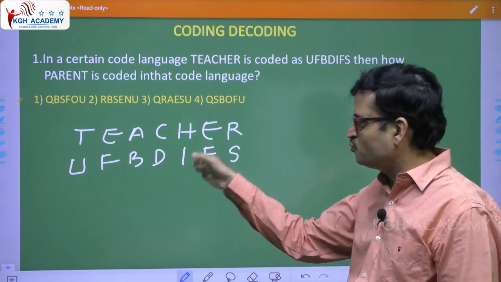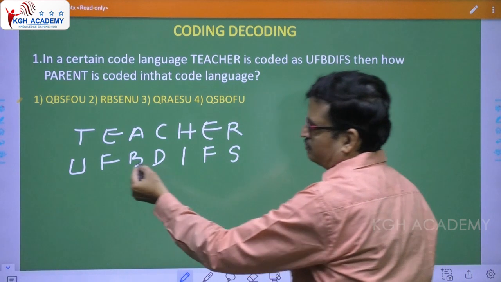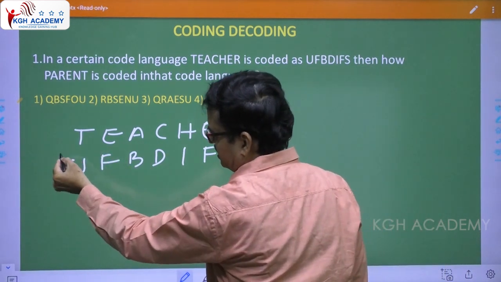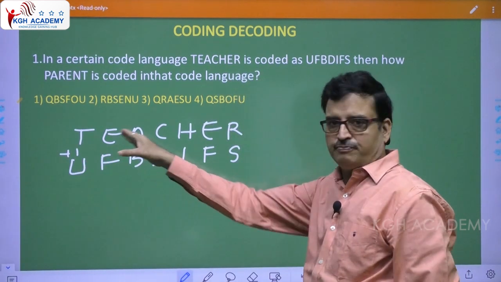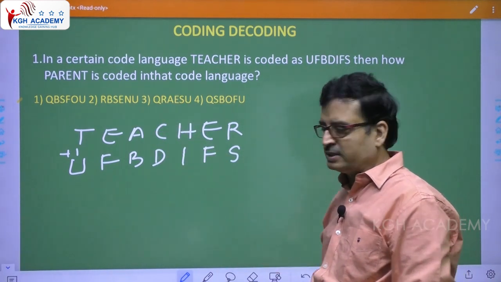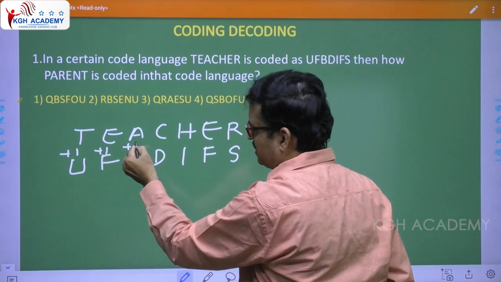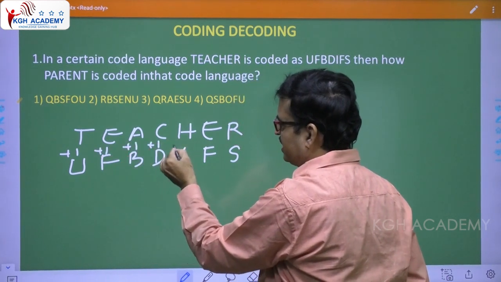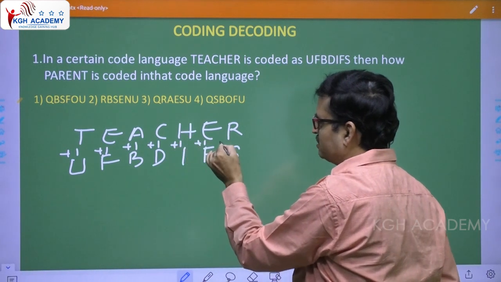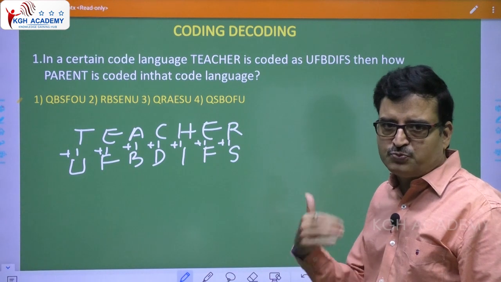This was asked in the 2016 SI. See here, T to U. Instead of putting numbers, you can directly say EF, that means +1, A to B +1, C +1, H +1, E +1, R +1. Very simple one. So +1, +1, +1, +1.